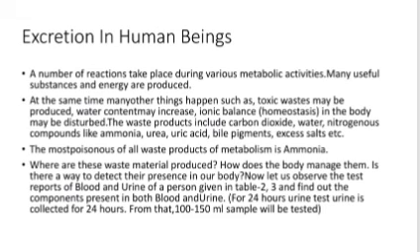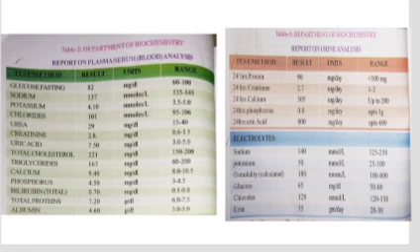The most poisonous of all waste products of metabolism is ammonia. What is the most poisonous of all waste products in metabolism? It is ammonia. We can see blood analysis and urine analysis on the screen. In the table, there are readings and the range that should be normal.